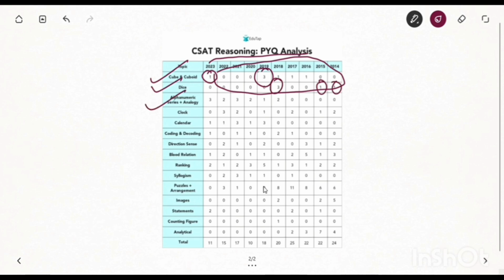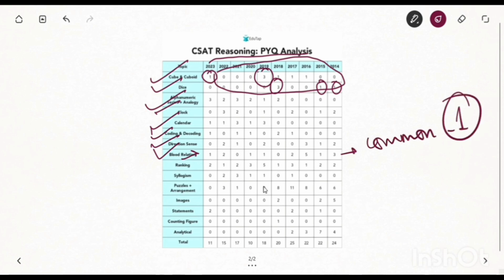Now we have alphanumerical questions, the clock, calculator, coding-decoding, direction, blood relation, and ranking questions. Blood relation is common; every year you can expect a minimum of 1 question. Then we have the puzzle arrangements, then the images. Puzzle arrangement had 11 questions in 2017. It's important, right? You can expect one question.